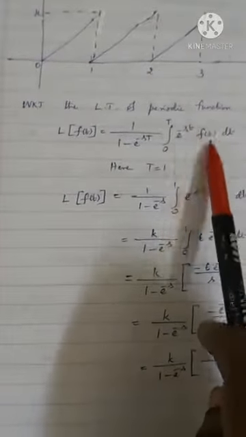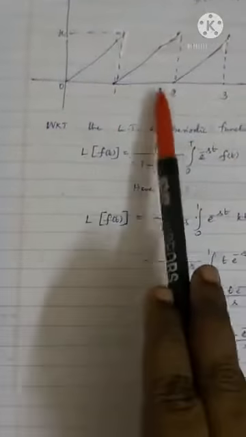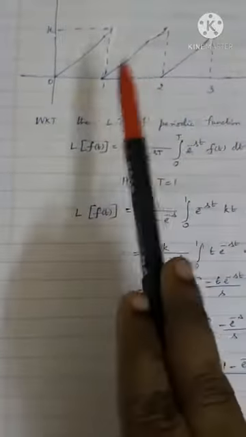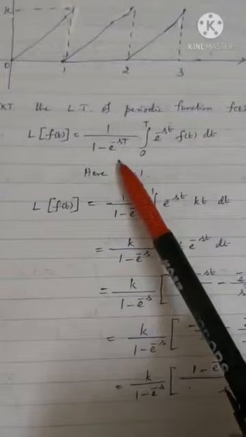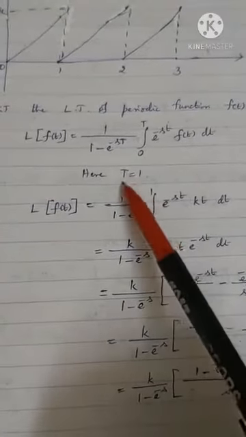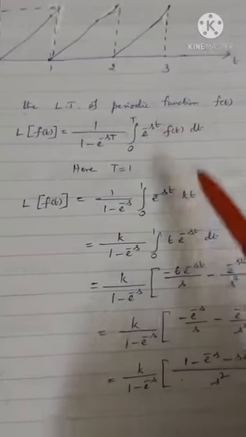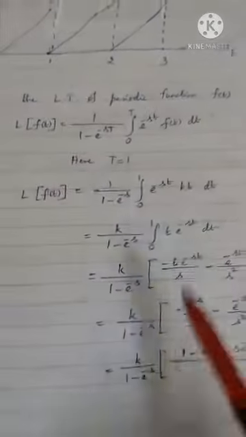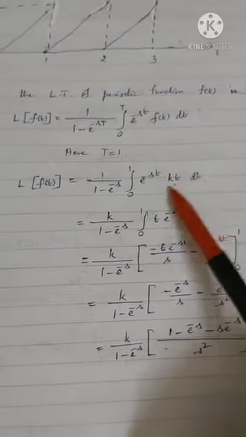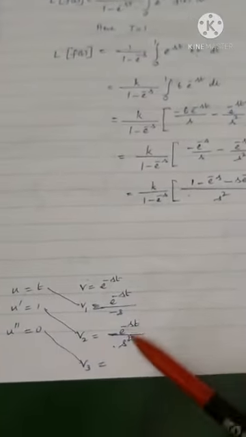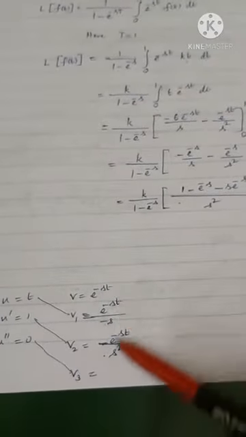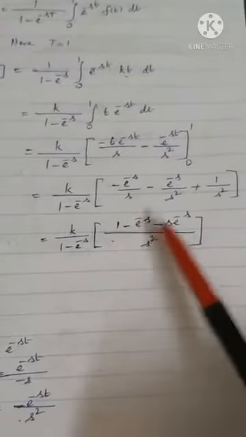Let us take the periodic function. It is a periodic function problem, because at regular intervals the value of the function is repeated. Our period is 1. Capital T is the period, which is 1. Throughout the interval 0 to 1, the function is kt. Take k outside, use the Bernoulli formula. I think I need not explain because you know. Just substitute the limits for t.